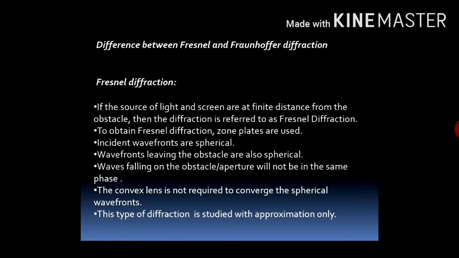This we will discuss later on. In Fresnel diffraction, no convex lens is required for converging the incident or diffracted light. And this type of diffraction is studied with approximations only.